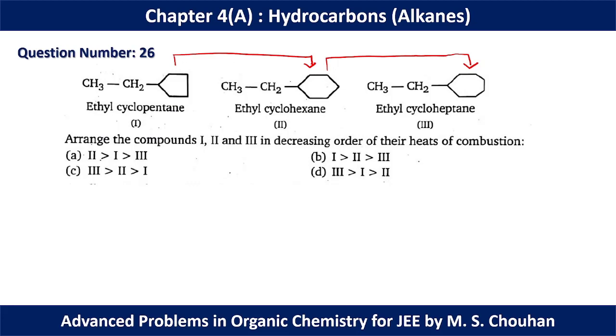With every carbon unit increase, we have an increase of 15 to 20 in the heat of combustion. So with increase in carbon we have more heat of combustion. In ethyl cycloheptane we have the maximum, and in ethyl cyclopentane we have the minimum. That's why for question number 26 the correct option is C, that is 3 greater than 2 greater than 1.